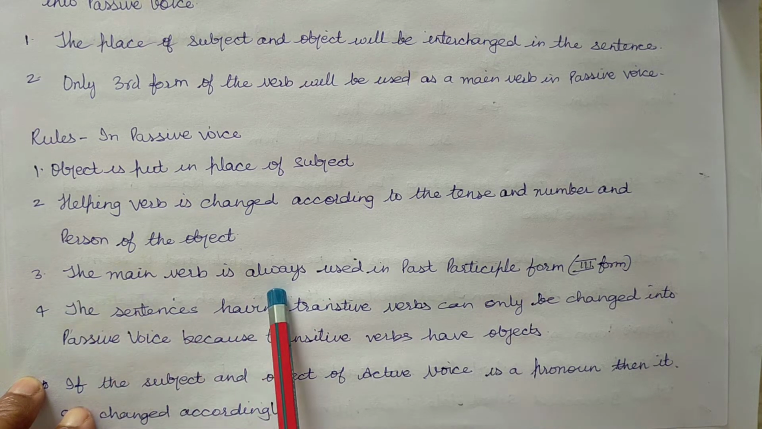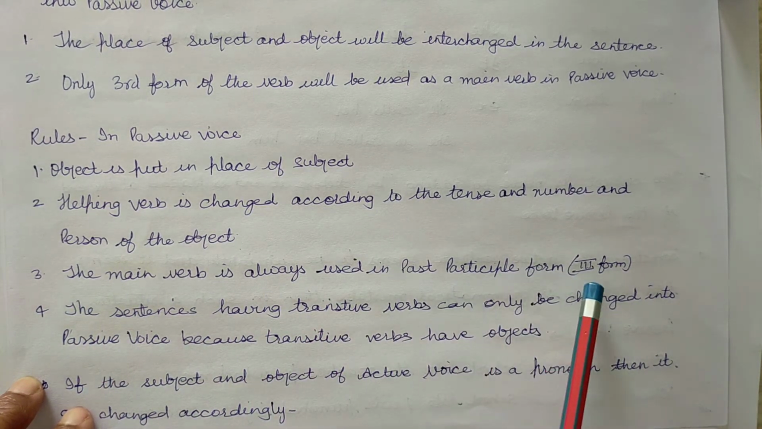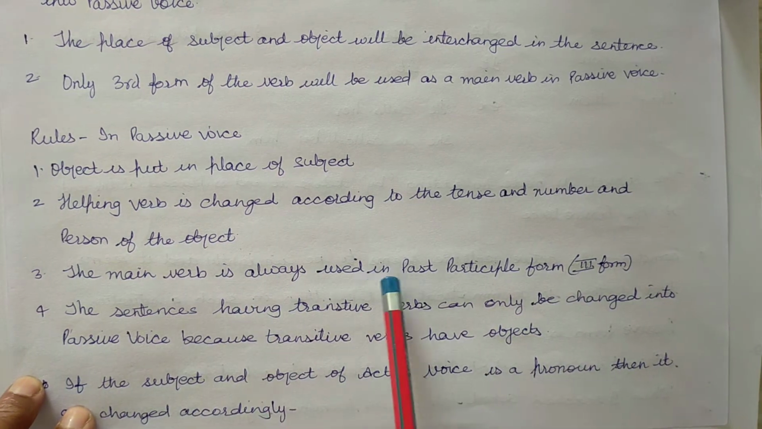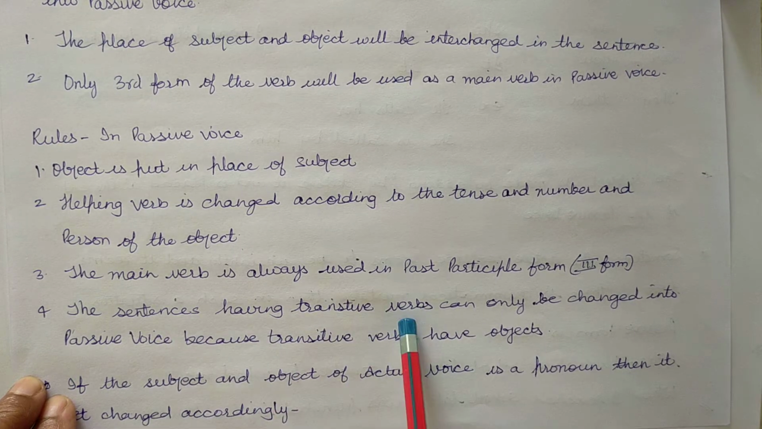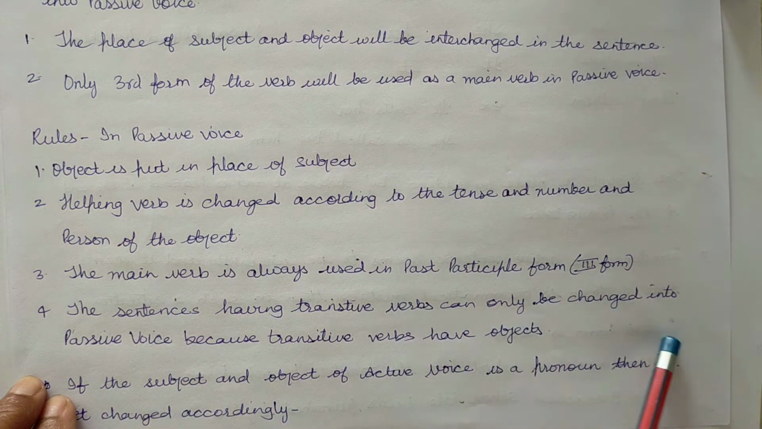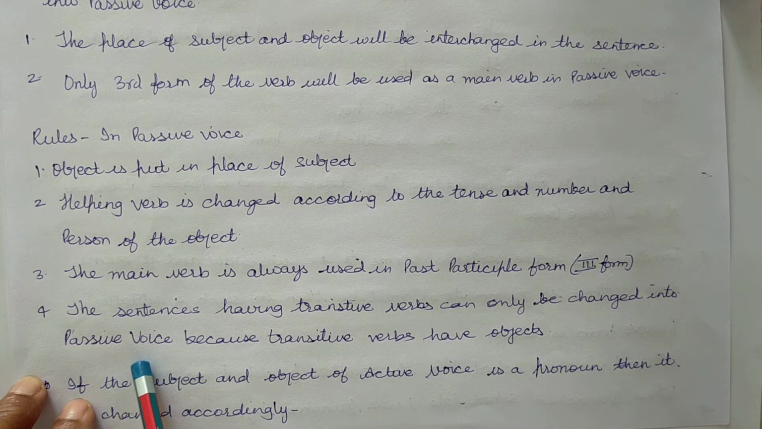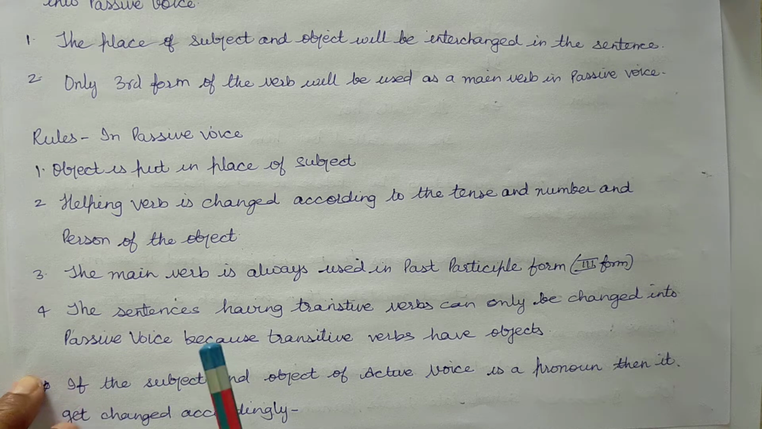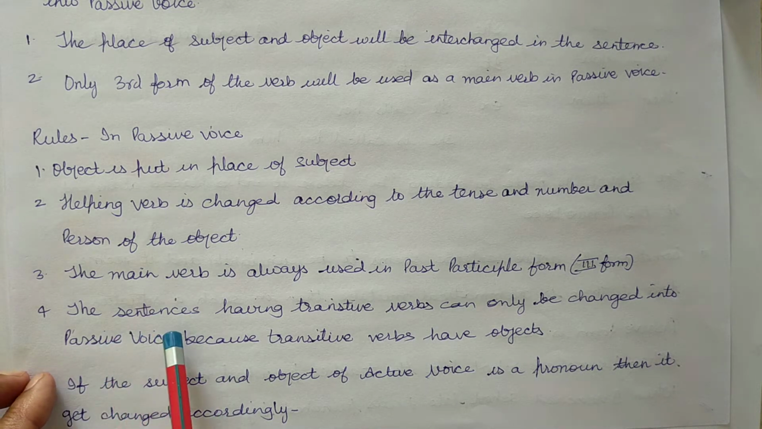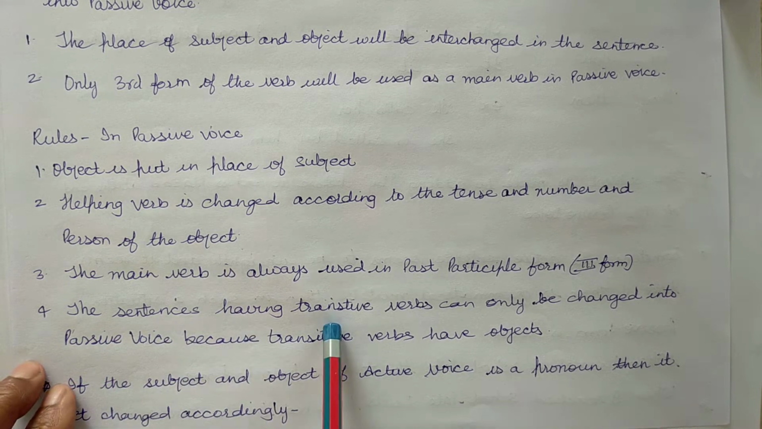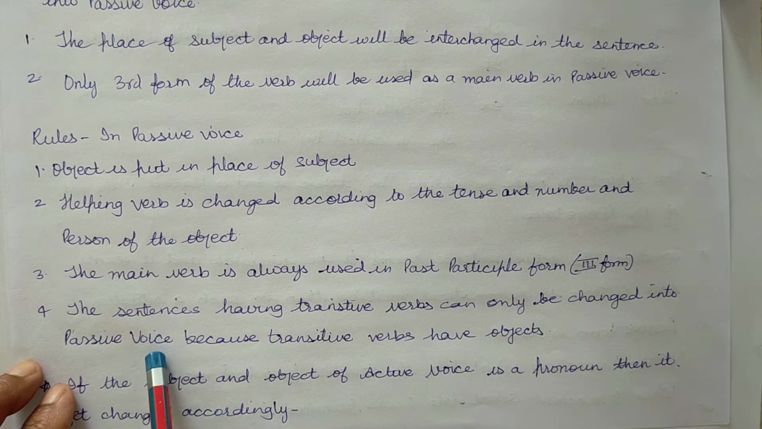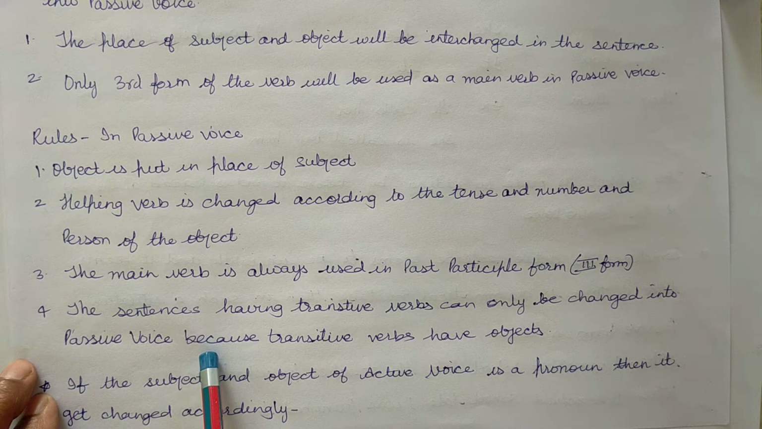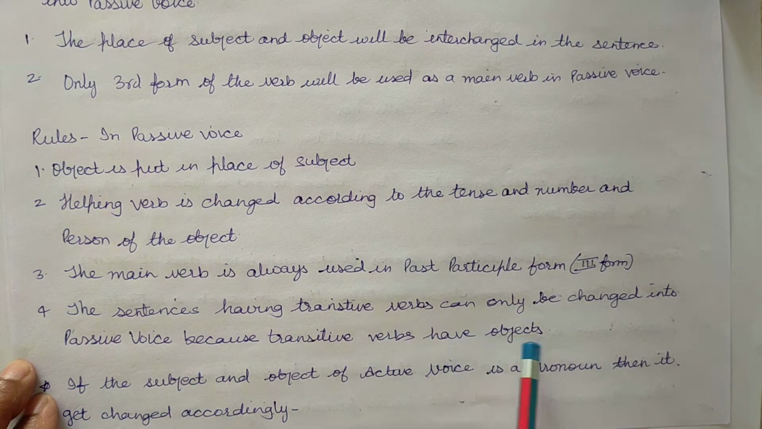The main verb is always used in past participle or third form. The sentences having transitive verb can only be changed into passive voice because transitive verbs have objects.